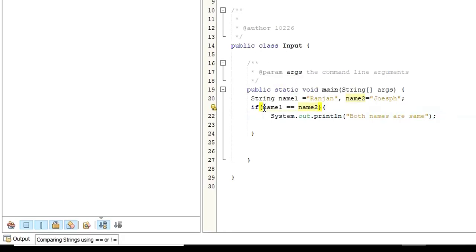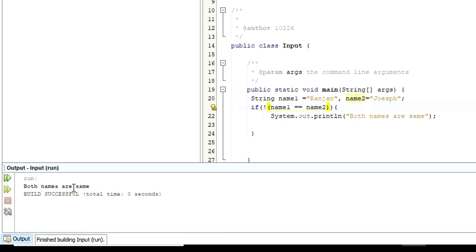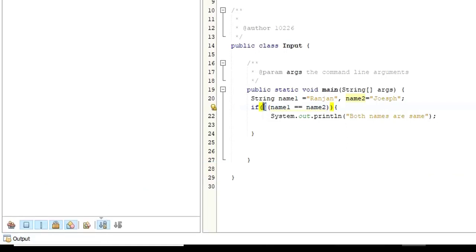So let's say I'm just going to use the relational logical operator that we have learned, I'm going to put not in front. So here I'm going to check name1 is equal to name2. This condition is false. As long as I have put not, meaning if it is false, it's going to be true. If this condition is true, it's going to run this one, right? So when I run this one, it's going to say both names are same because of the logical operator not here. I hope you have understood, right? So now let me remove this part. So this is how if would work.